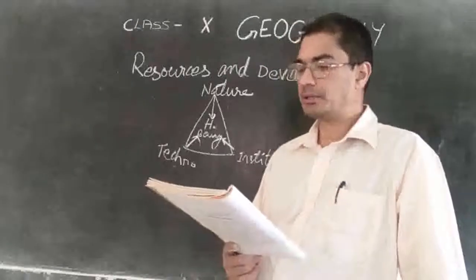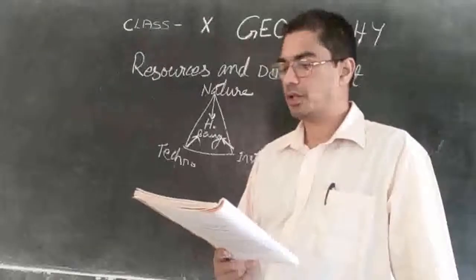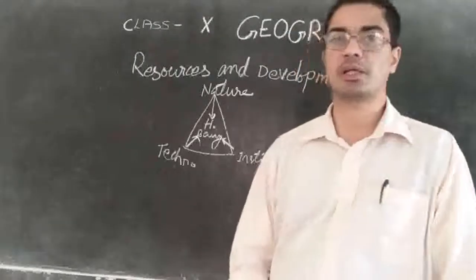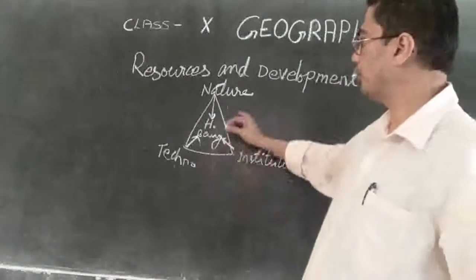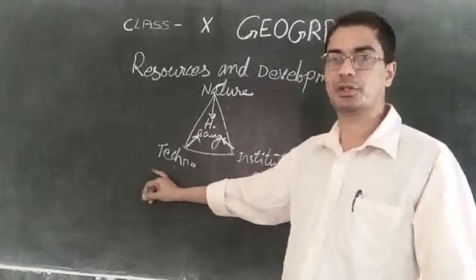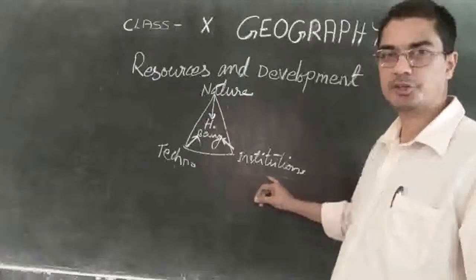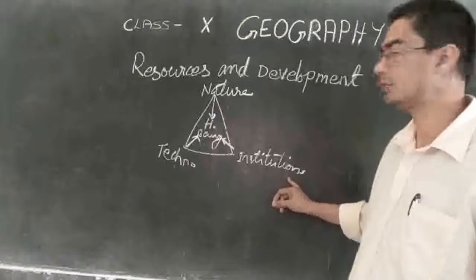Then human beings interact with nature through technology and create institutions to accelerate their economic development. So human beings make use of nature, then find new technology and create lots of institutions, companies, offices, factories and so on.